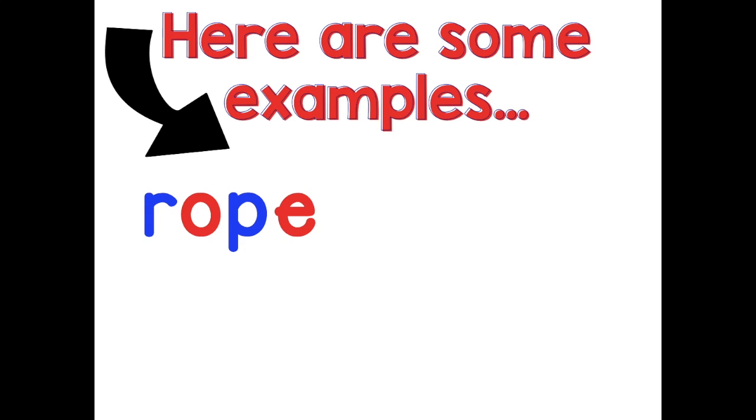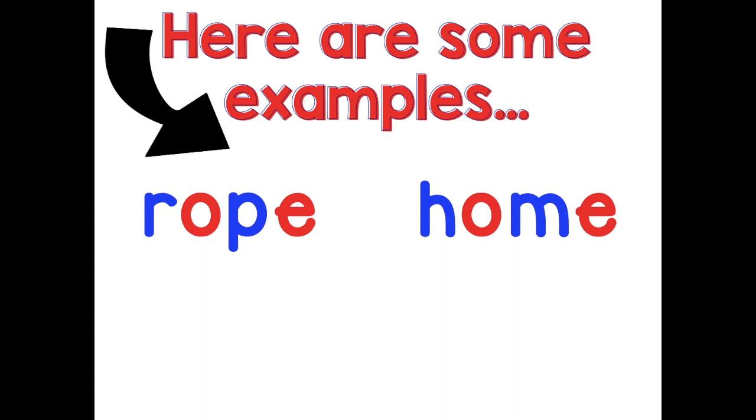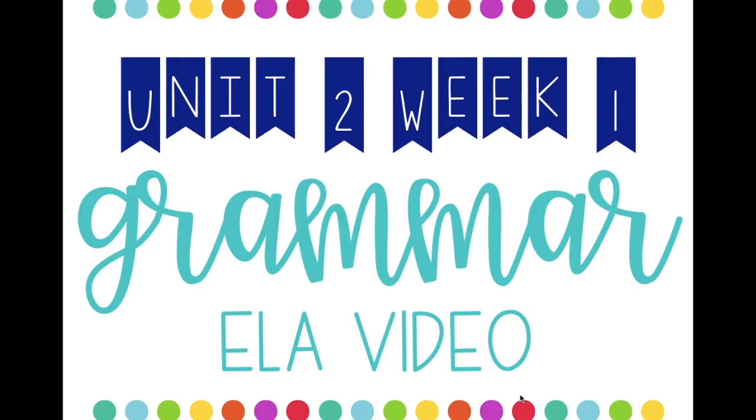We have rope. Okay, our first vowel is O and our second vowel is silent E. That E makes the O say its name, as in rope. Home. The O is our first vowel, the silent E is our second vowel, and the silent E makes O say its name, home. The same goes for poke and for cone.